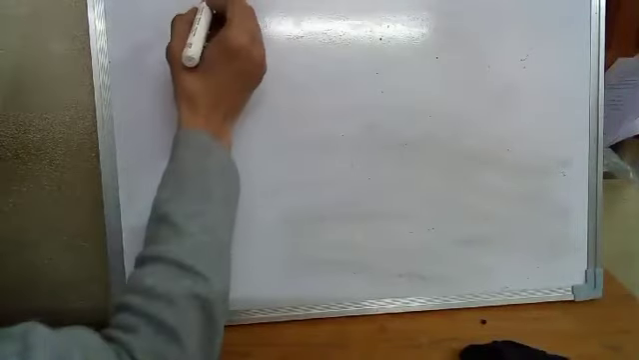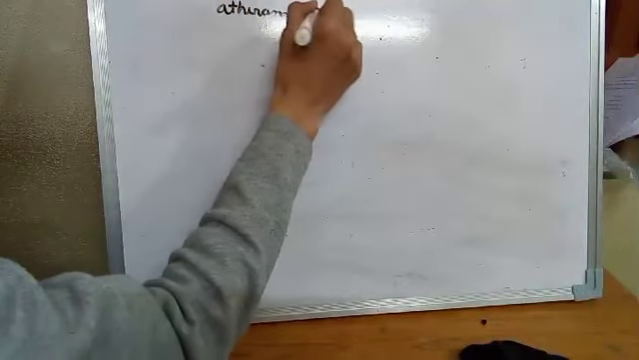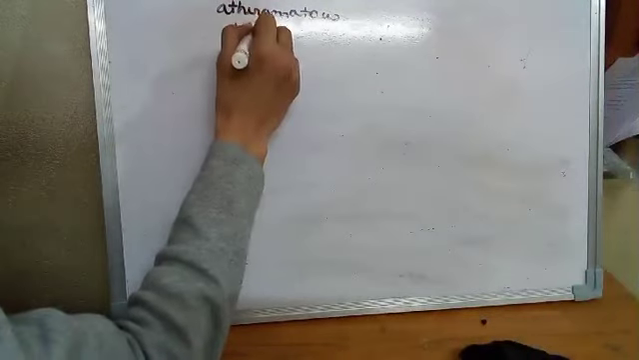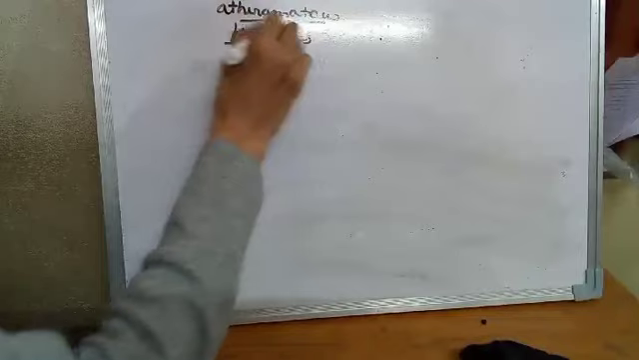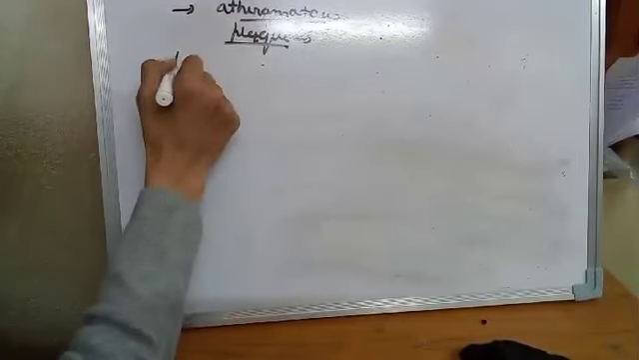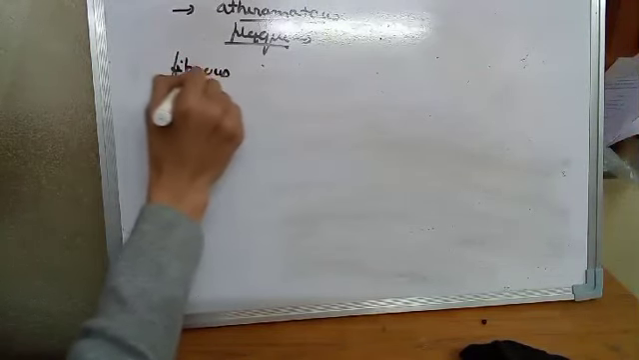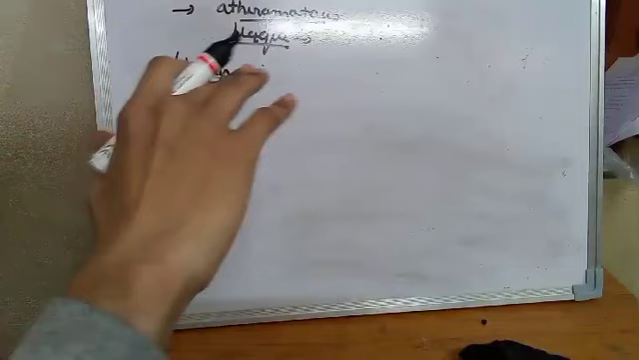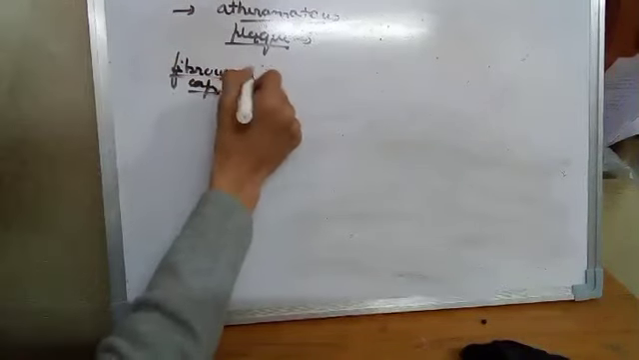Now let's see the structure of the atheromatous plaque, how this plaque looks. In chronological order we should first see the pathogenesis, but now we will first see how this plaque looks. So this plaque has a fibrous cap. If we look from the top, the first structure we see is the fibrous cap of the plaque.